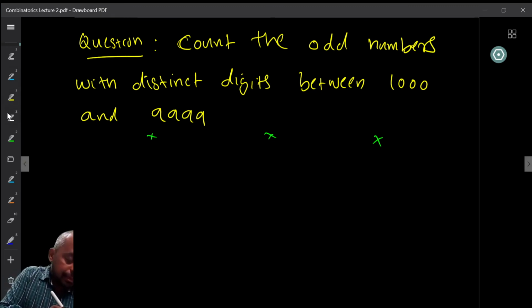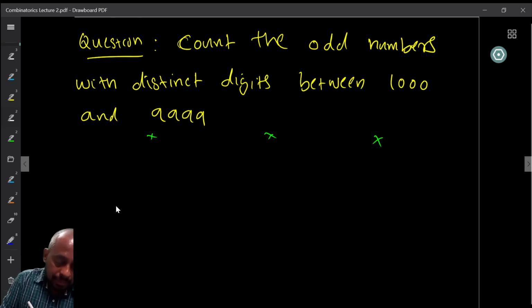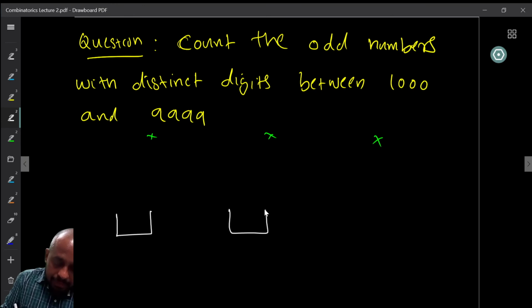So here is how I am going to do it. I know that I am looking at odd numbers with distinct digits between 1000 and 9999. So I know that all these numbers have exactly 4 digits, right?